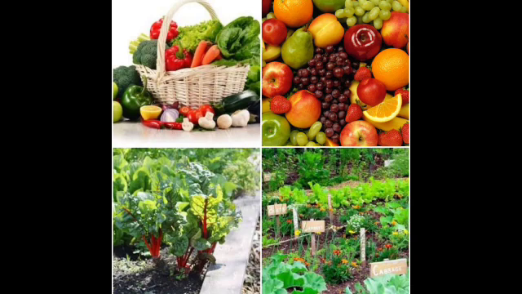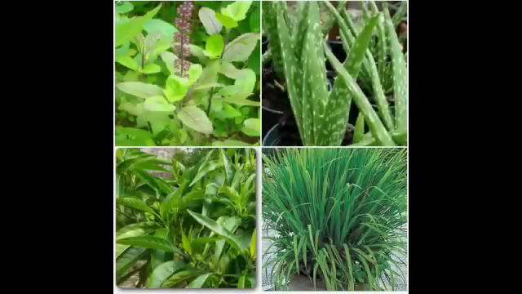Not only the breakfast, in lunch and dinner also we include plant products. Yes, children? And many of the plants are having medicinal values too. Can you name them?